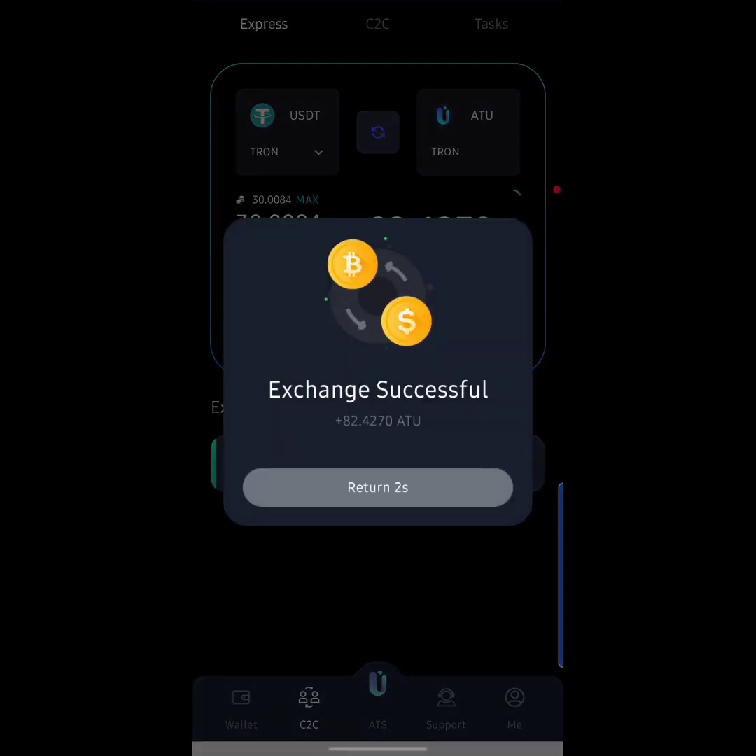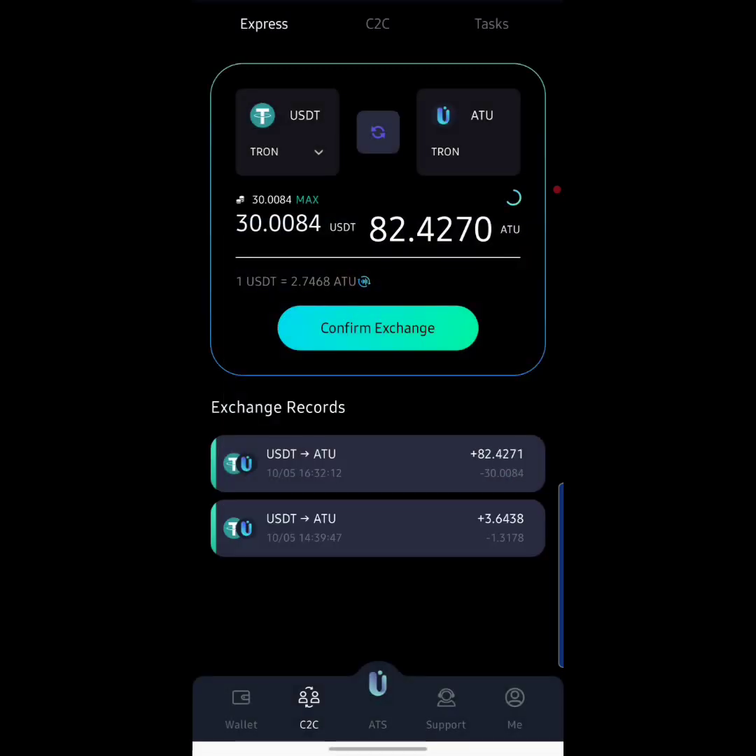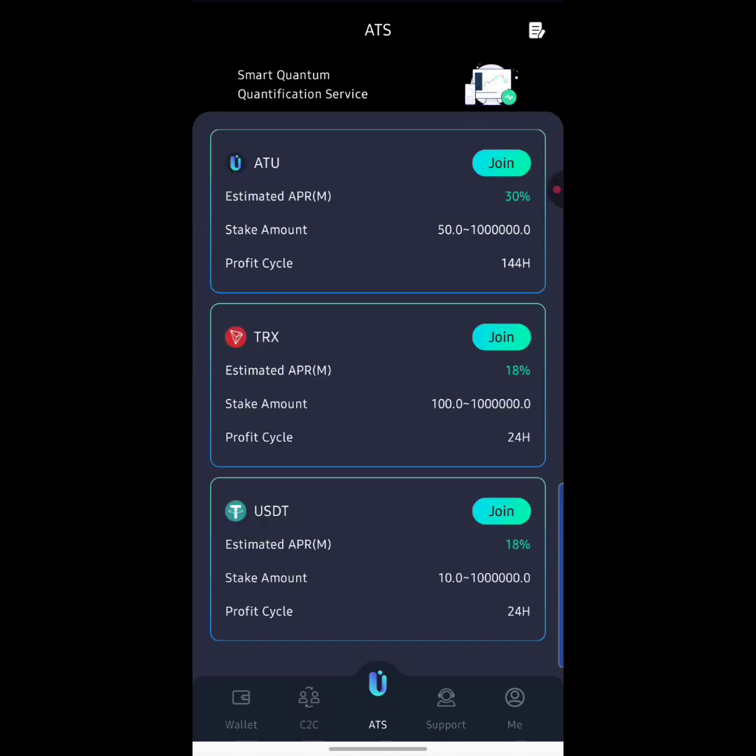So let's see how this goes. As you can see, it is exchange successful. Okay, I'm going to hit on return. So guys, I'm going to hit on this place down below here that is ATS. I'm going to hit on the ATS section right here. As you can see, guys, ATU actually has the highest staking percentage over here, and the minimum you can actually stake on ATU is about 50 ATU.